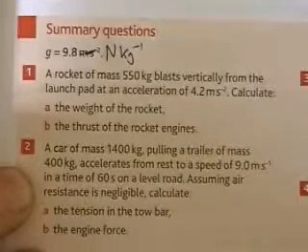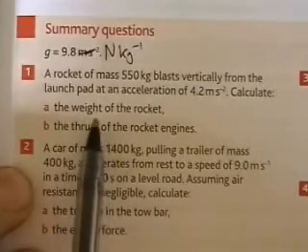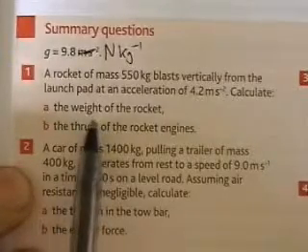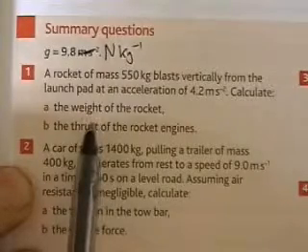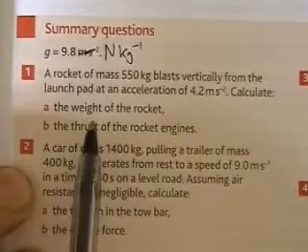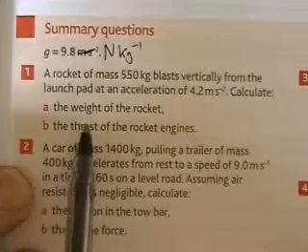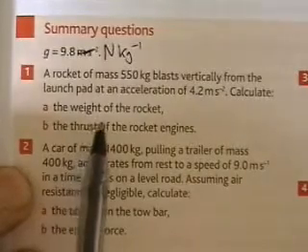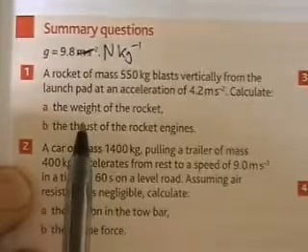The first thing we're asked for is the weight of the rocket. Now the weight of the rocket just means how big's the force that the earth pulls the rocket with. So it's got nothing to do with what the engines are doing. It's got nothing to do with whether the rocket is accelerating or not. It's simply a case of, you know the mass of the rocket, you know how strong the Earth's gravitational field is, so you can find the weight.